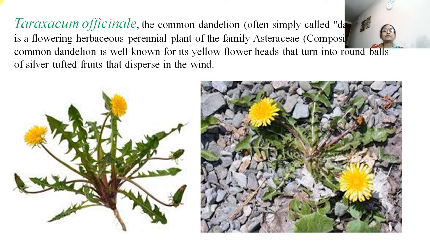Then Taraxacum officinale, the common dandelion plant, is a flowering herbaceous plant which is found wild in summer, or March and April. It can be grown everywhere in empty yards or wild spaces. It can be seen, and its flower heads turn into round balls of silver tufted fruits that disperse in the wind.